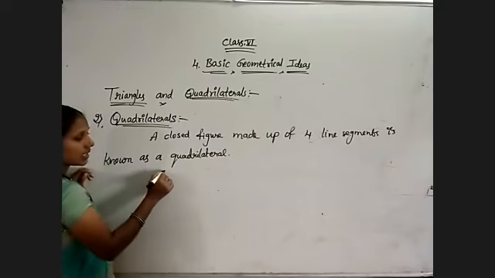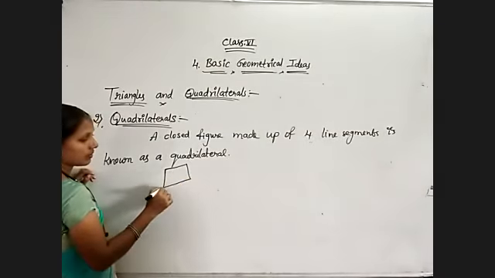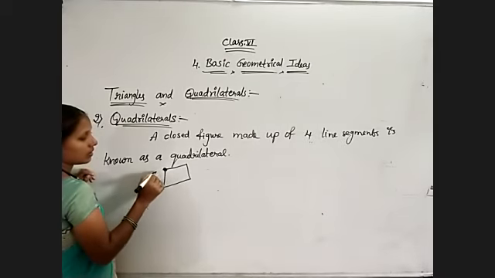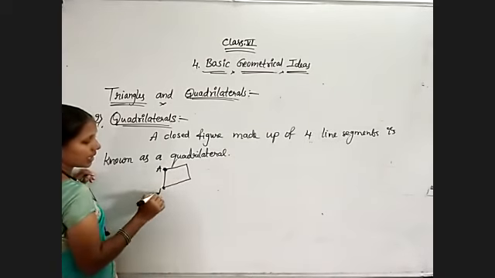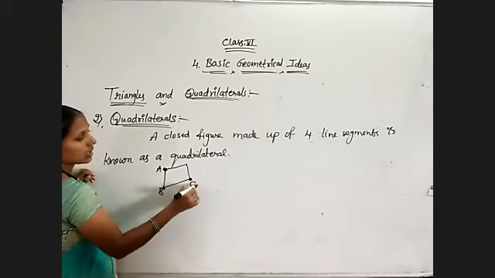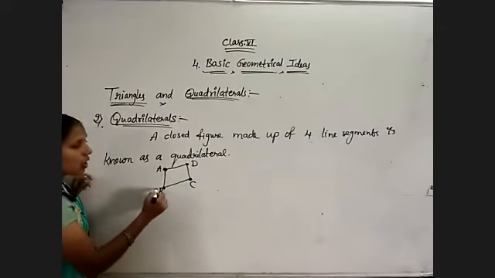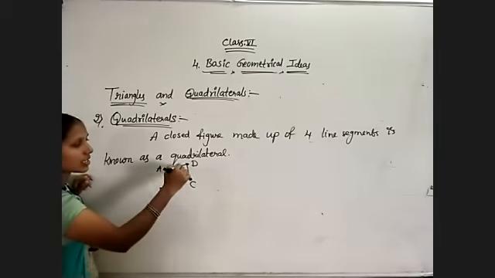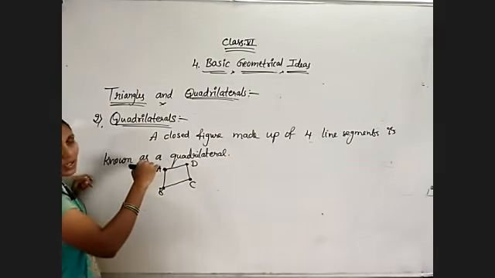Now consider a quadrilateral, any quadrilateral, A, B, C, D. Listen while you are writing the letters. Follow the order, either clockwise rotation or anti-clockwise rotation.